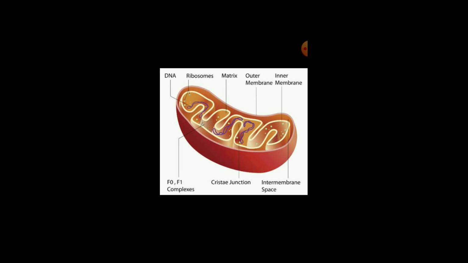And where can we see the mitochondria? It is present in almost all cells and abundantly, that means in numerous numbers. They are seen in the cells of liver, brain, muscles. We know that these are organs where the energy requirement is very high.